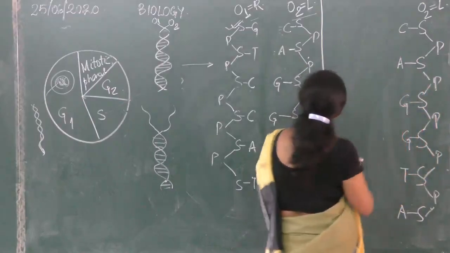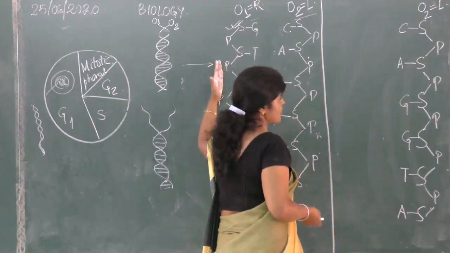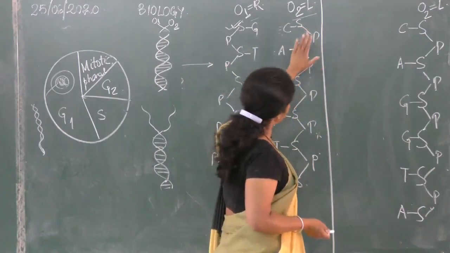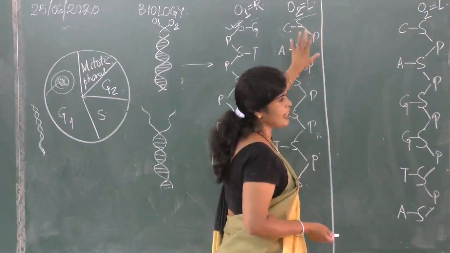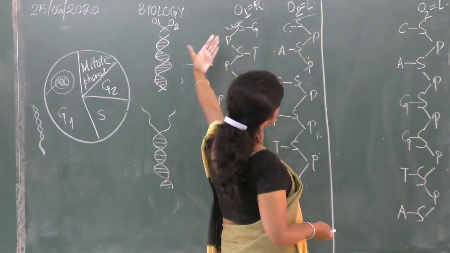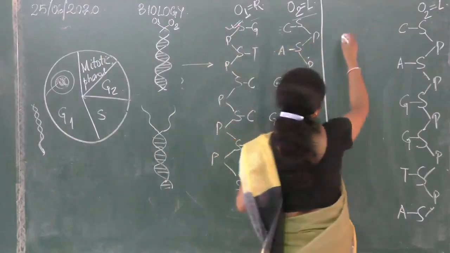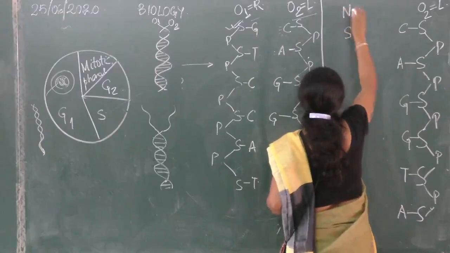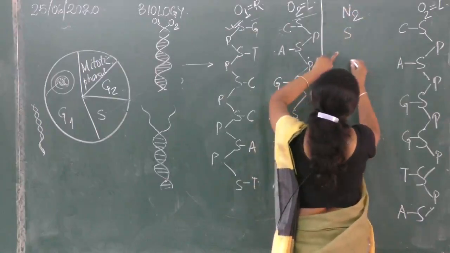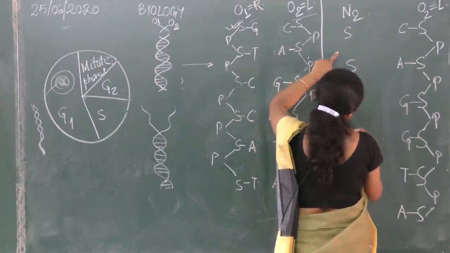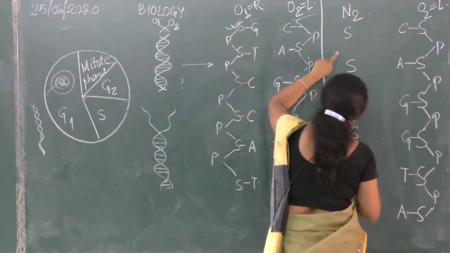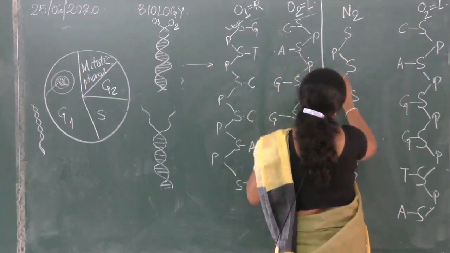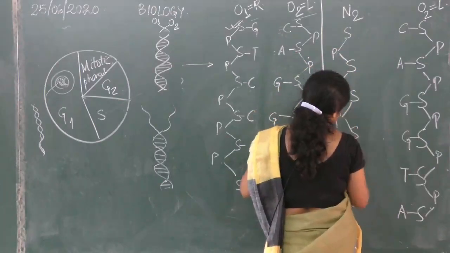Is it clear? If the original strand is towards the right side, the new strand which will be produced will be towards the left. If the original strand is towards the left side, the new strand which is produced will be towards the right. Is it all right? Okay, so here this is new strand 2. Is it clear? S, S, S, S, S, S. This is the same. The right one will have the phosphate towards the outside.